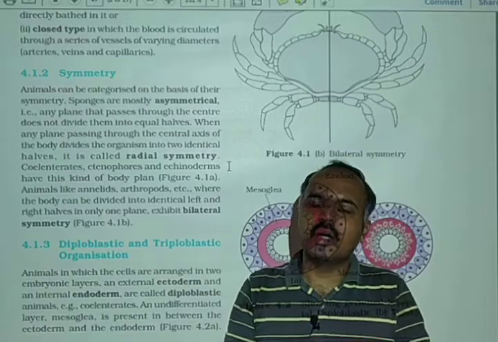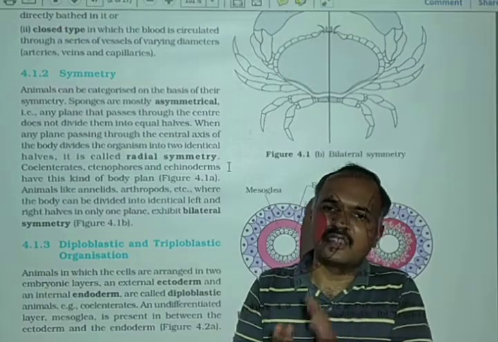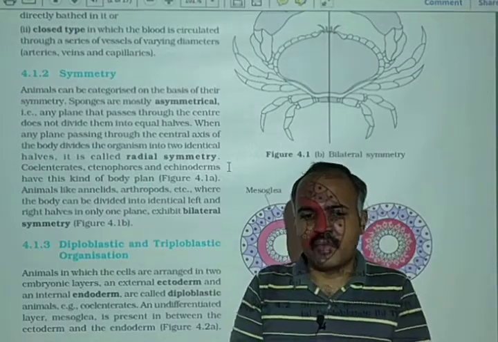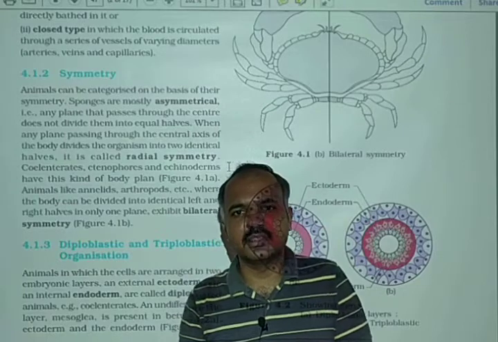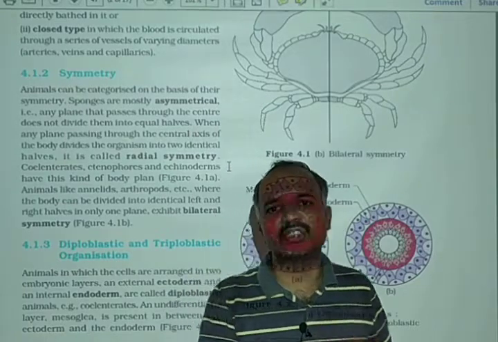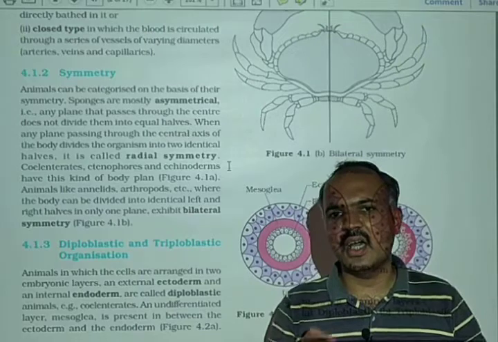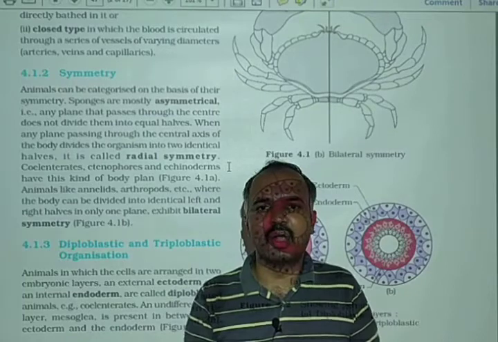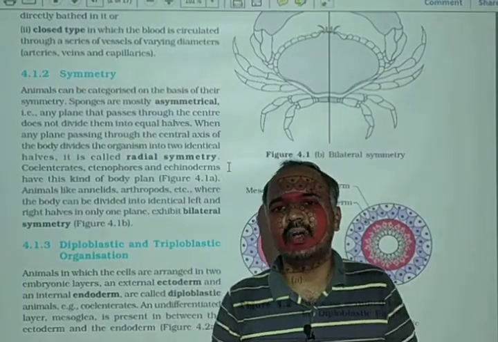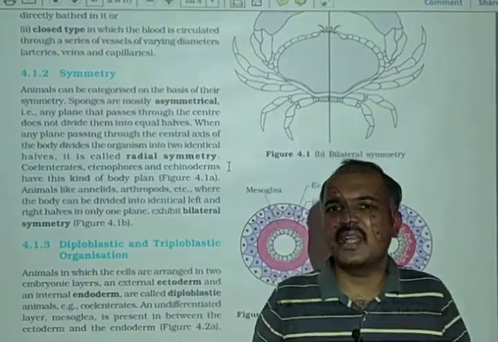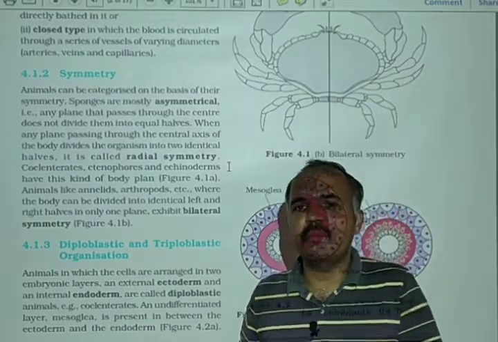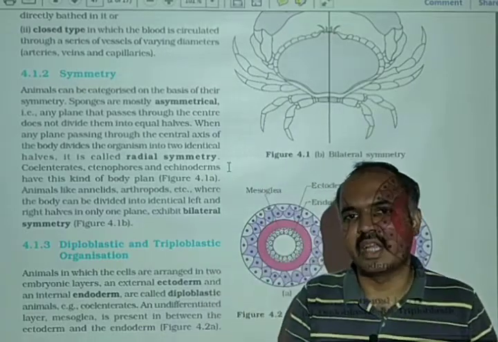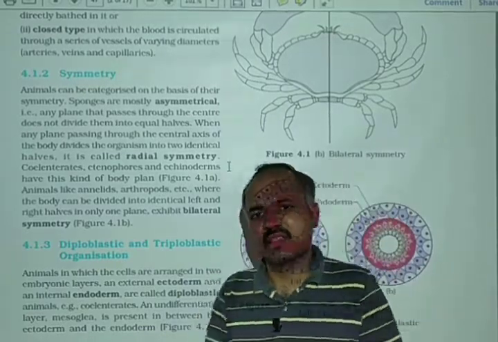Now what are asymmetrical animals? Let's give the definition of asymmetrical animals first. When we try to divide the body of an animal by passing a plane through the center of the body, and we don't get 2 equal parts from any plane, that type of animal is known as an asymmetrical animal.